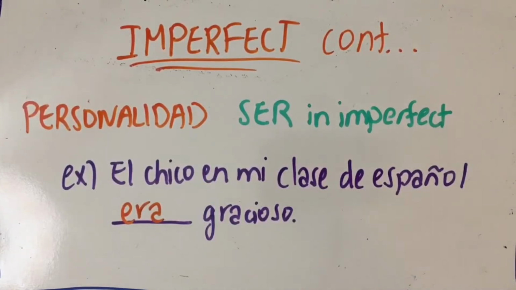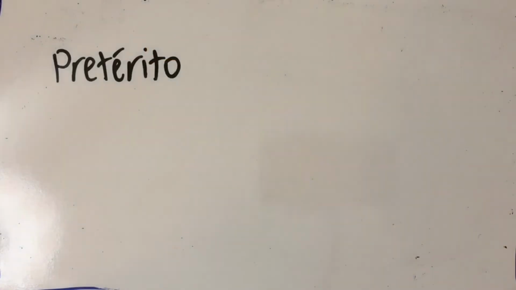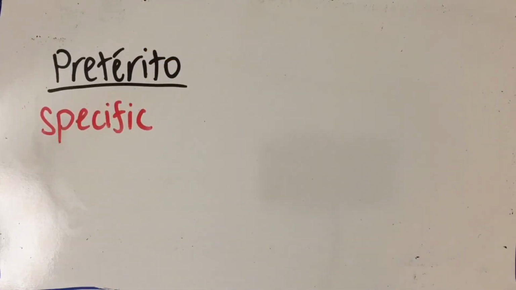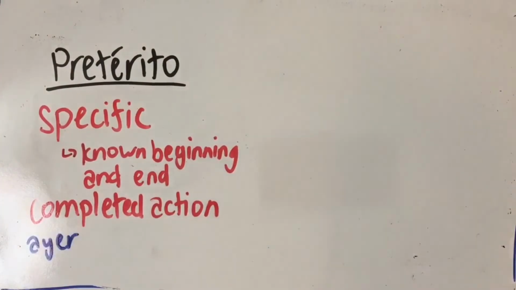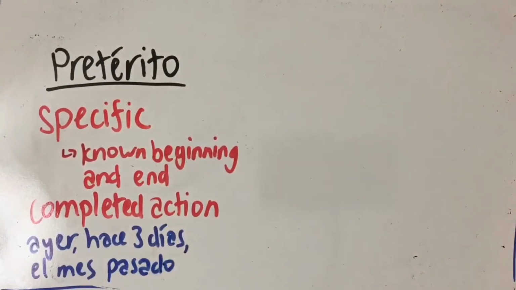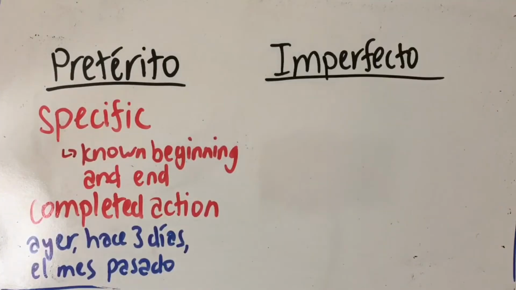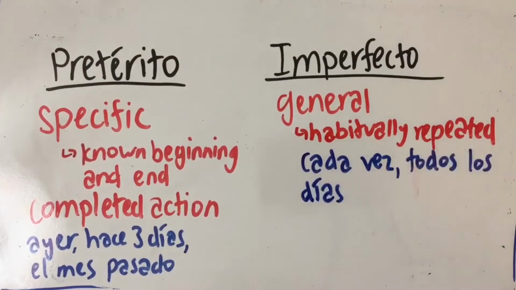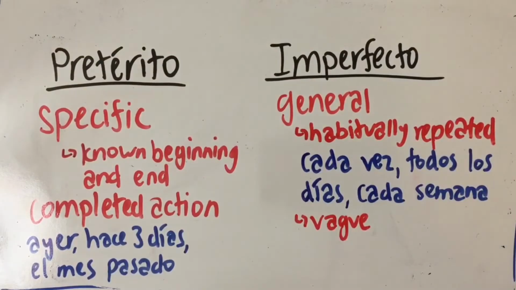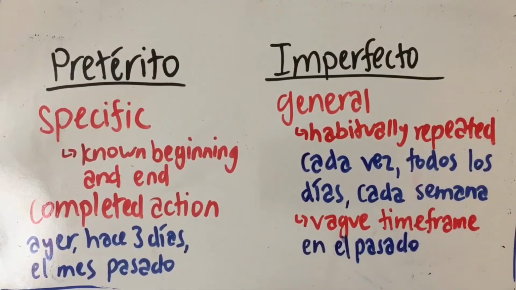Okay, quick recap of all the things we learned in this video. In the preterite tense, there's a specific time frame with a known beginning and an end, and the action is completed. Watch out for words like ayer, hace 3 días, el mes pasado, or anything similar, because they all trigger the preterite. As for imperfect, these verbs are in a more general frame of time that's either a habitually repeated action, so that goes with phrases like cada vez, todos los días, cada semana, or just simply a vague general time frame, which would typically involve en el pasado, cuando era niño, things like that.